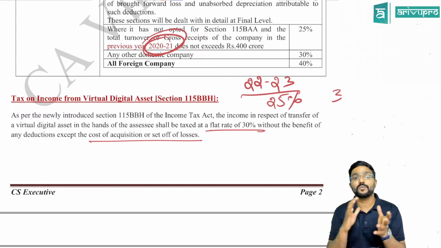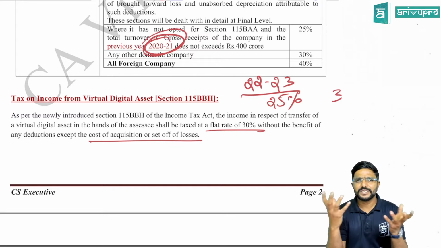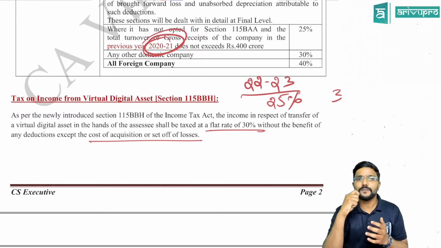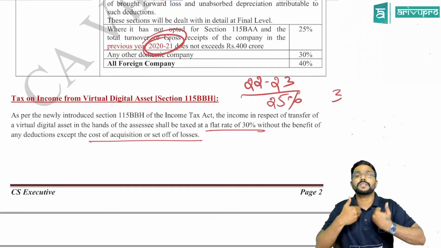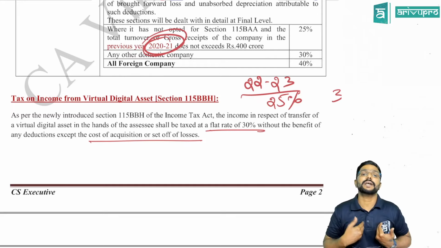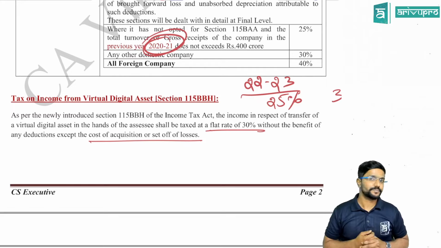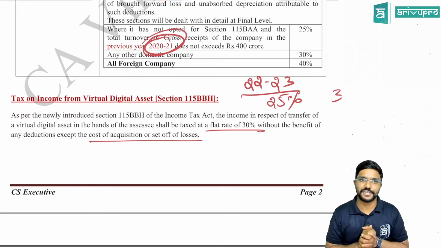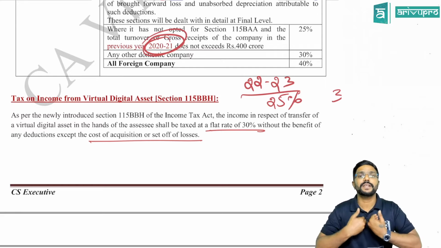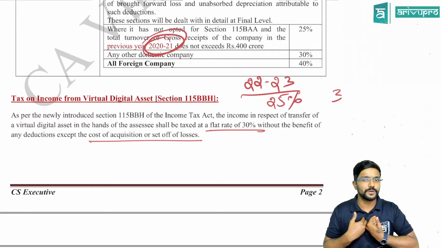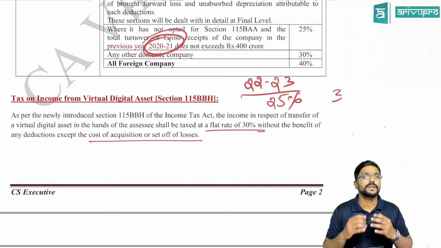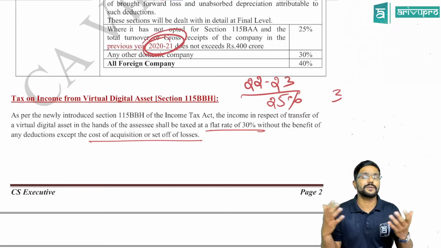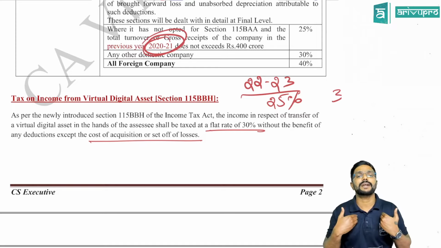If the value of that virtual digital asset, which is nothing but movable property, is more than 50,000, then for the recipient, it will be taxable under income from other sources, as per section 56(2)(x), which talks about gift taxation, guys. So if I am receiving any virtual digital asset as a gift whose value is more than 50,000, the entire value, that is nothing but fair market value, will be taxable in the hands of the recipient.